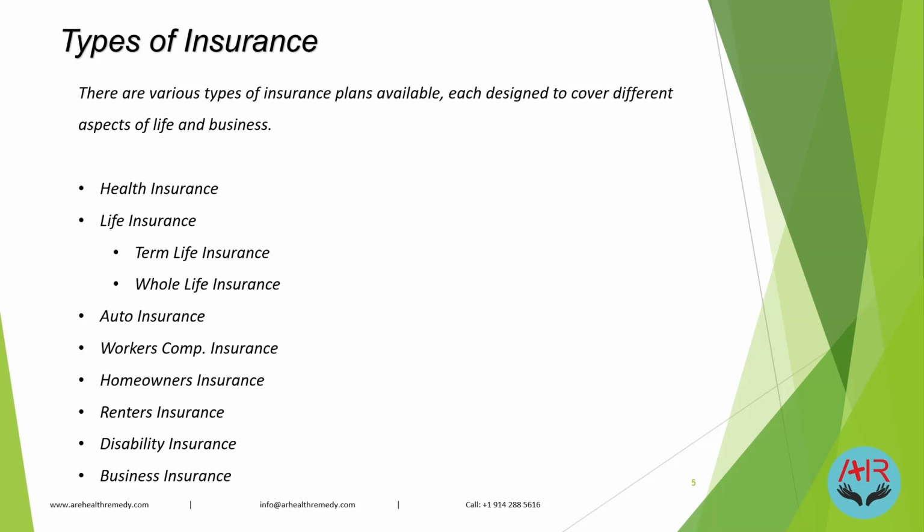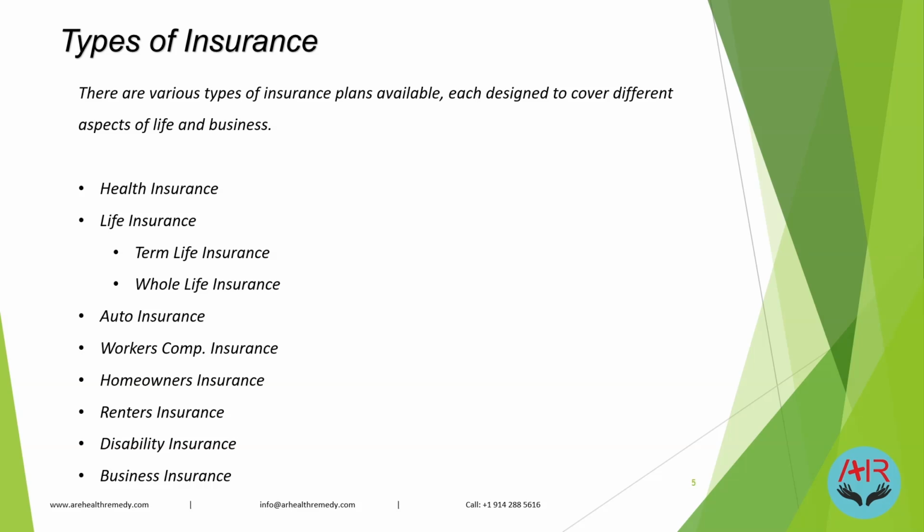Health insurance is related to our health, and if I have any illness, I'll purchase health insurance. This is the basic common insurance that every person should have for future unforeseen events.